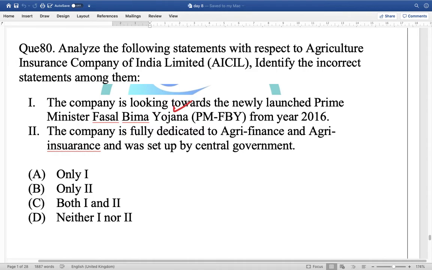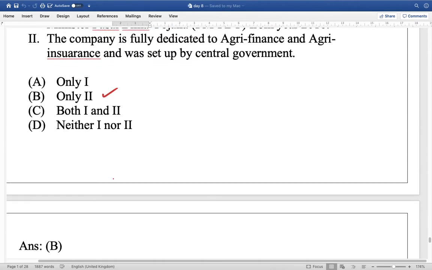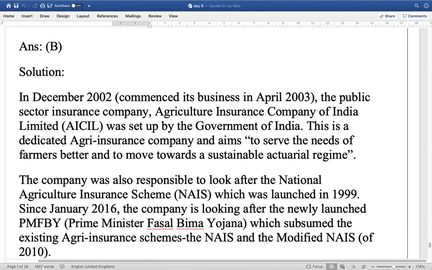The company is fully dedicated to agri insurance and was set up by the central government. The second statement is wrong because it is in the context of agriculture finance. Therefore, only the first statement is correct, the second is wrong. Therefore, B becomes the answer for question number 80.